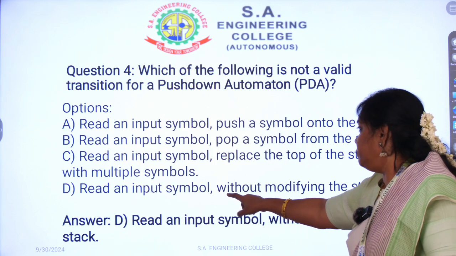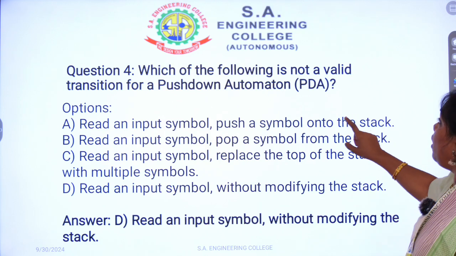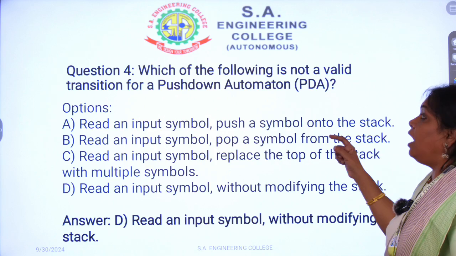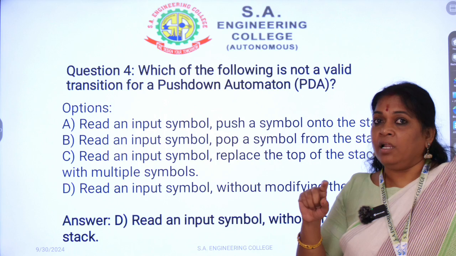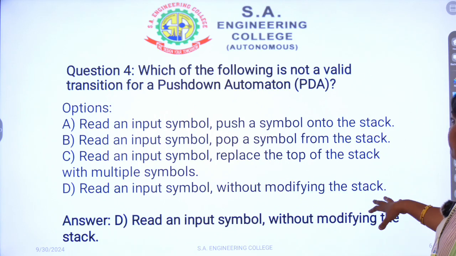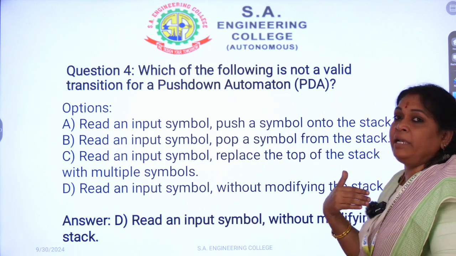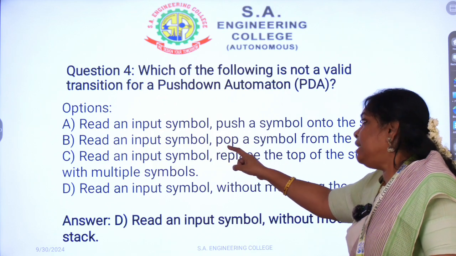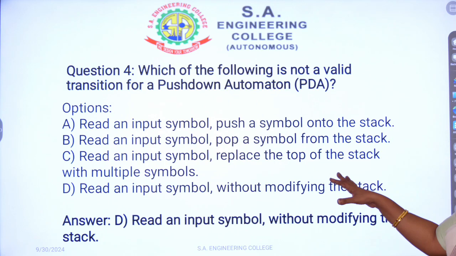Read an input symbol without modifying the stack. Actually they have asked which is not a valid transition. I told you that it has to do either a push operation or a pop operation. Here is the list of options. Read an input symbol, push a symbol: according to my statement, A is right. Then the second one, read an input symbol, pop a symbol from the stack: B is also right.